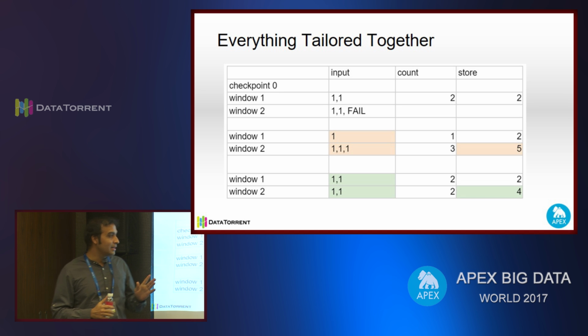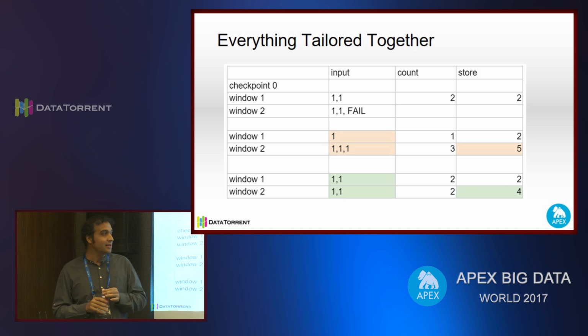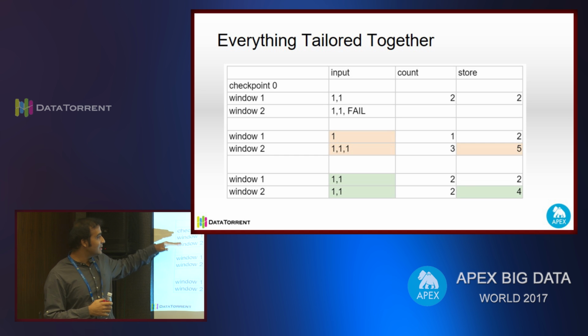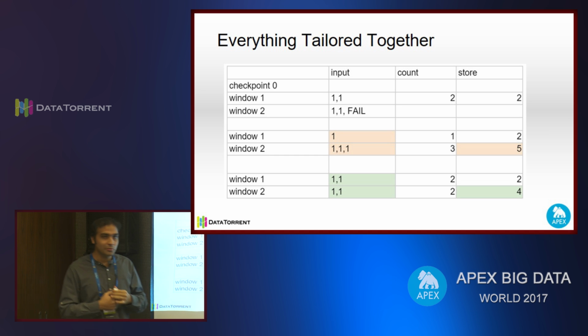In our example, let us say we are checkpointing after every 2 windows. We will not go into the concepts of how we checkpoint after every 2 windows; I said it is configurable in seconds or so, and there is some mechanism to achieve that. Let us say this was the scenario before the failure. Window 1 had incoming 1, the count is added from the counter operator as 2 and is stored in the database as 2. Now this will be committed over here. The output, as I explained, after this store will have 2.